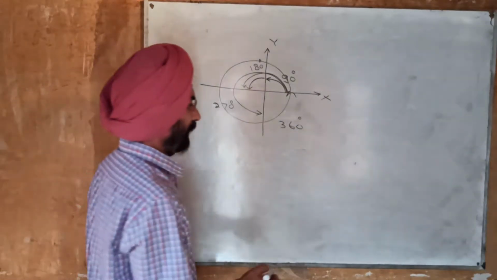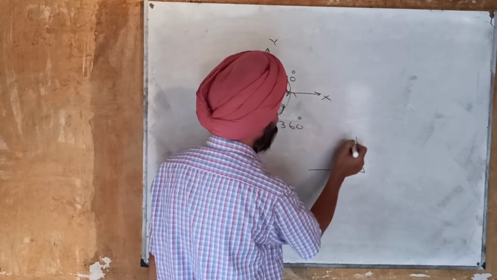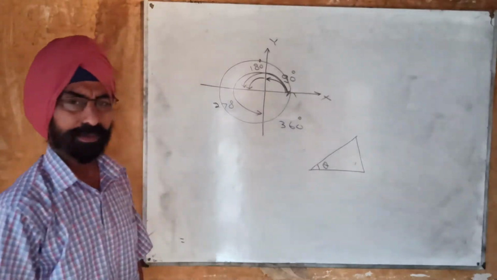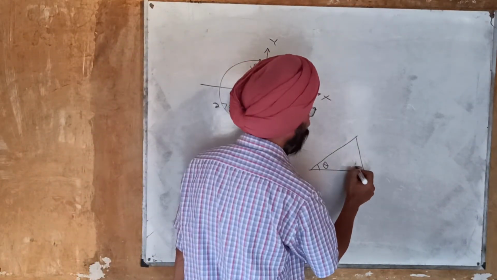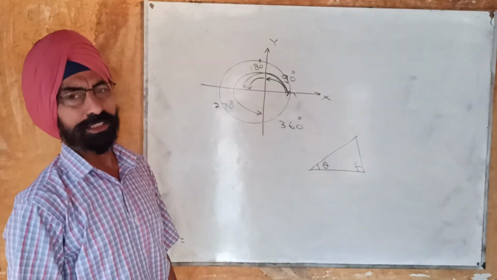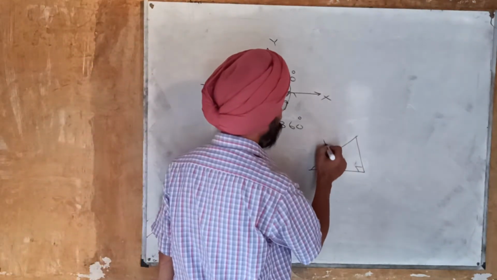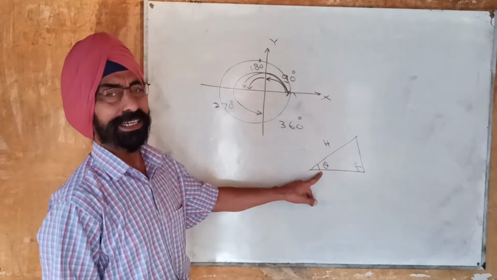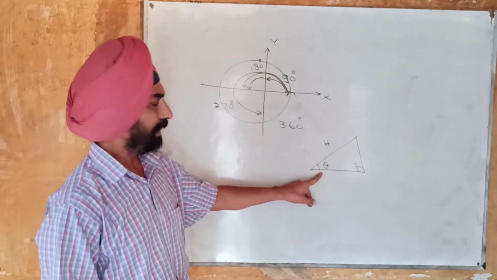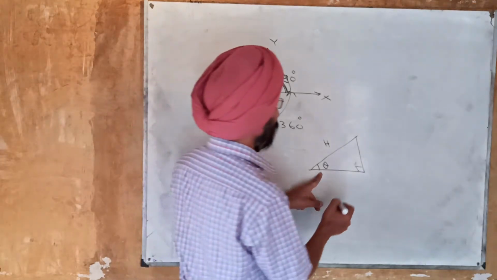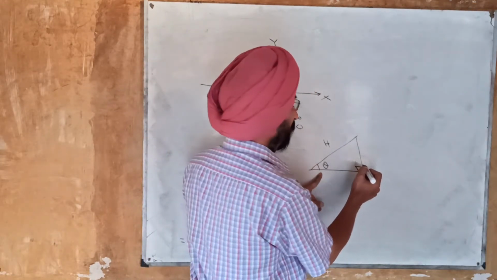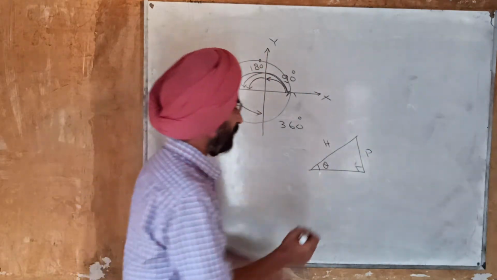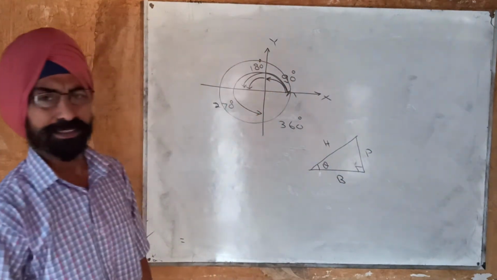We know that in a right angle triangle, suppose we are talking about this angle, suppose this is the angle theta. There is one right angle. The side opposite to the right angle is always the hypotenuse. The side opposite to the concerned angle, this is the concerned angle theta, is always the perpendicular, and the third side is the base.